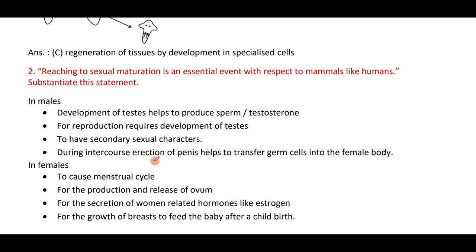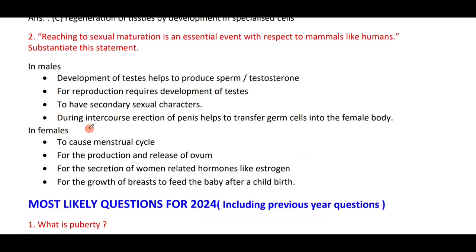During intercourse, erection of the penis helps the transfer of germ cells into the female body. In females, it causes the menstrual cycle, the production and release of ovum, the secretion of women-related hormones, for example estrogen, and the growth of breasts to feed the baby after childbirth.